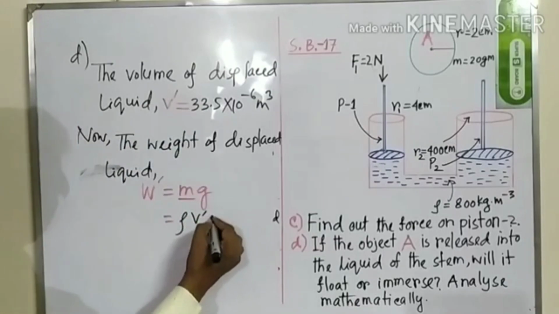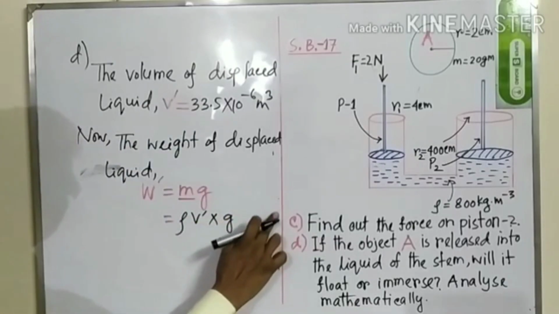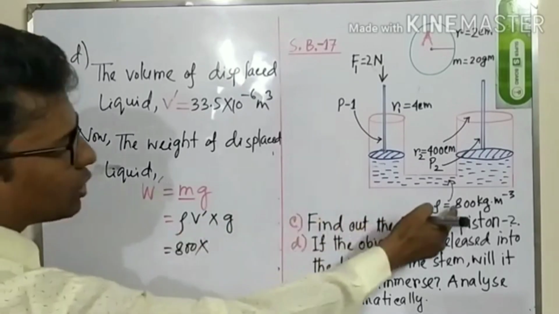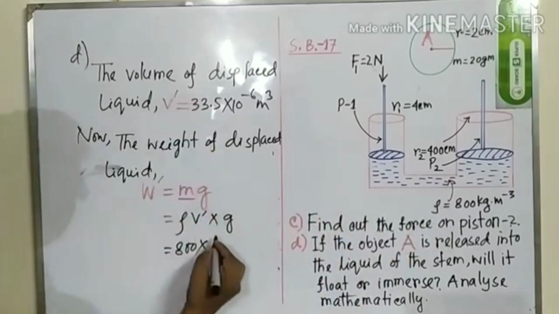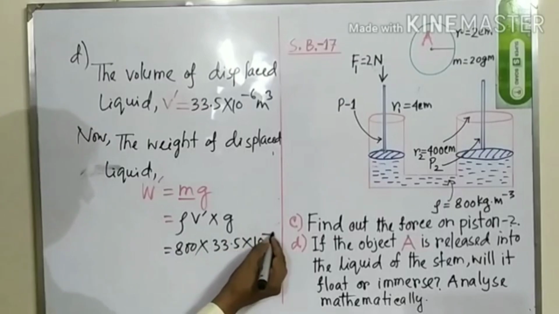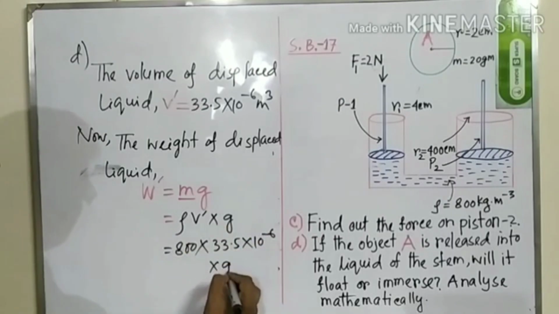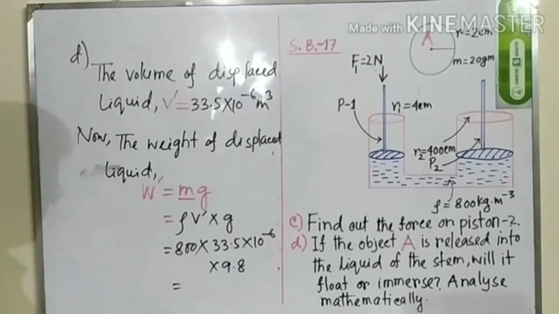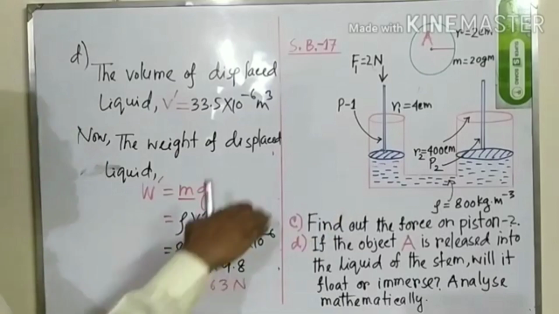So W prime is equal to rho V prime g, where rho means 800. 800 is the density of the kerosene. V prime means 33.5 into 10 to the power minus 6, and g means 9.8, and the answer will be 0.263 Newton. This is the weight of the liquid, or the weight of the displaced liquid.